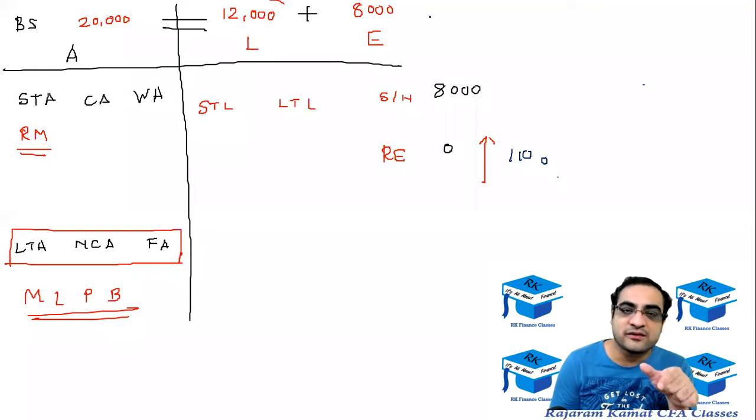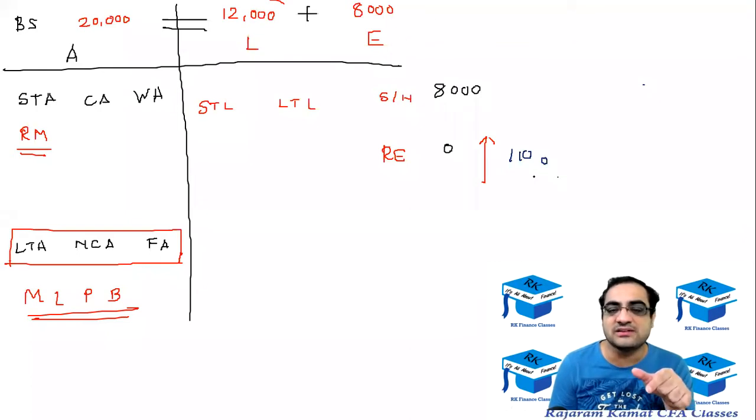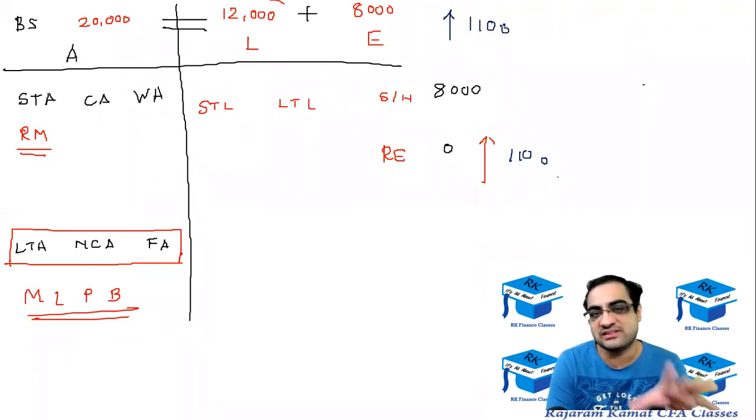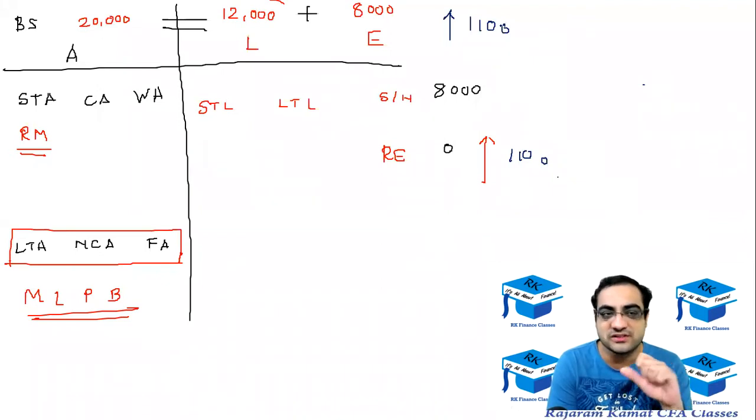And because of that, you look at the equity. Equity would be 8,000 plus 1,100. So equity will also increase by 1,100. So now the balance sheet is not balancing. So we'll see what is required to balance the balance sheet.